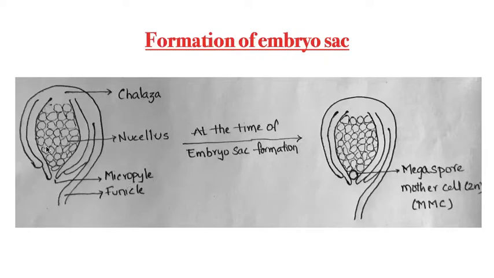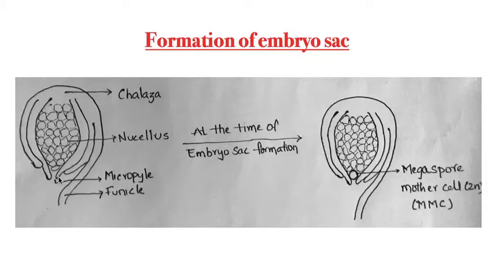Inside the body of the ovule you can see nutritive fertile tissue, which is called the nucellus. Students, I told you about funicle, chalaza, outer and inner integuments, nucellus and micropyle, but something I did not explain.